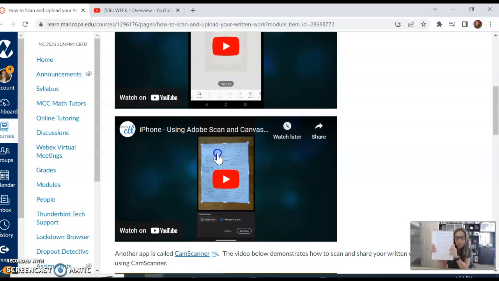You can literally use your camera phone to take a photo of this, but then it scans it as a PDF, a crisp, clean PDF. And it has to be in the form of a PDF in order for you to upload it properly into Canvas. So these two videos walk you through the steps of doing that.